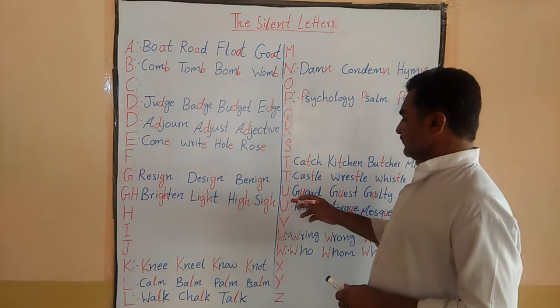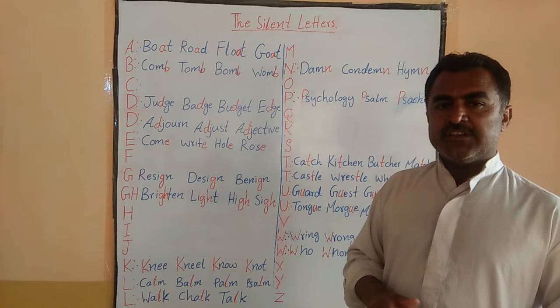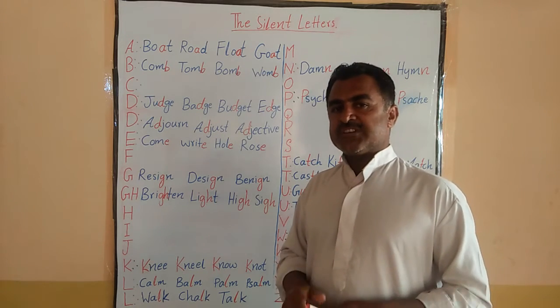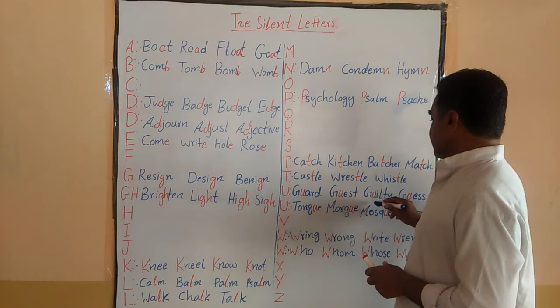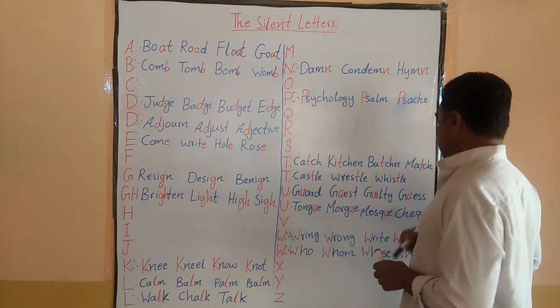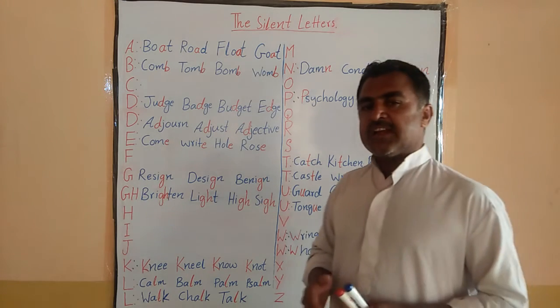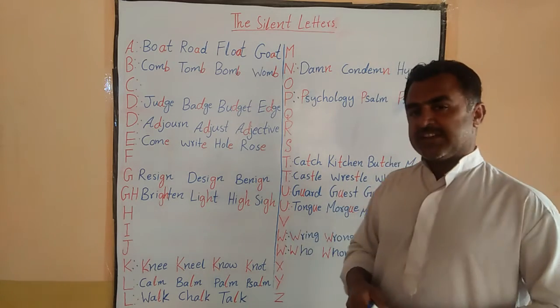If we talk about U, okay, so after G, in the beginning of the word, after G, U is silent. Like guard, guest, guilty, guess, okay. And also U is silent at the end of the word, we are talking about this U once again, okay.